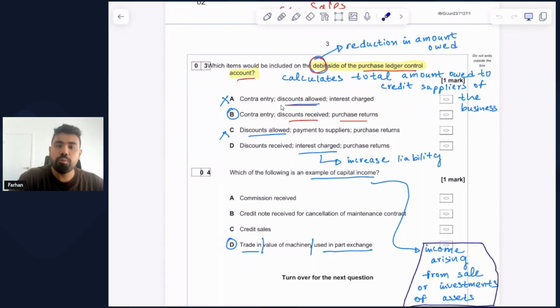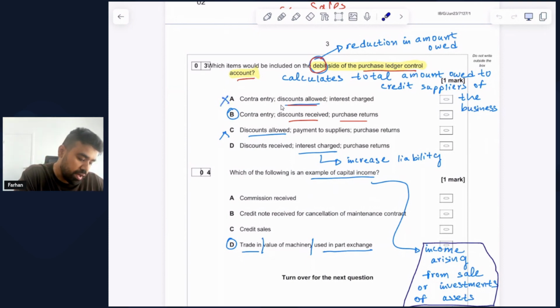So let's start with option number A. In option number A, we have been provided with discount allowed, which in no way is relevant to a purchase ledger control account. Discount allowed is something that we as the business give to our credit customers. So on that basis I can easily cancel out option number A.